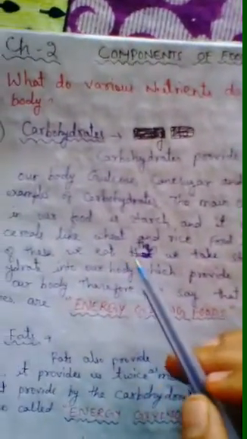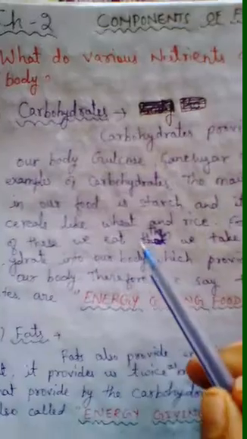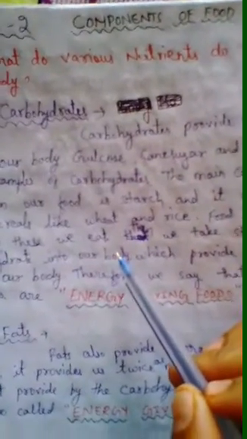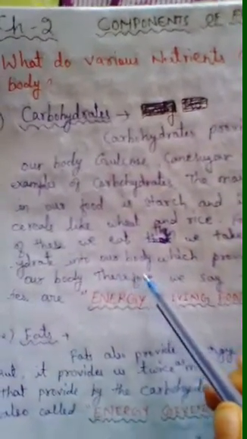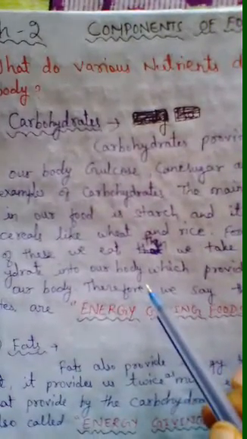The main carbohydrate in our food is starch, and it comes from cereals like wheat and rice. So the food items made of wheat and rice that we eat give us starch, which provides energy to our body.